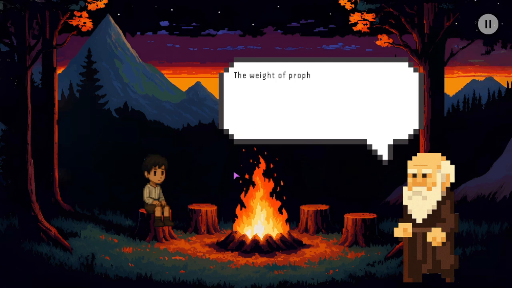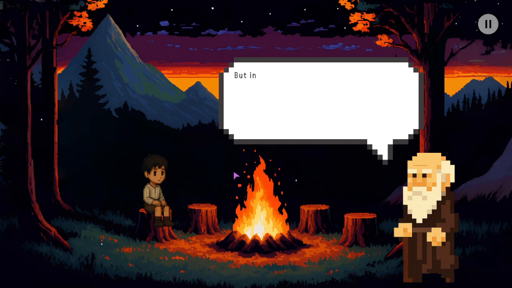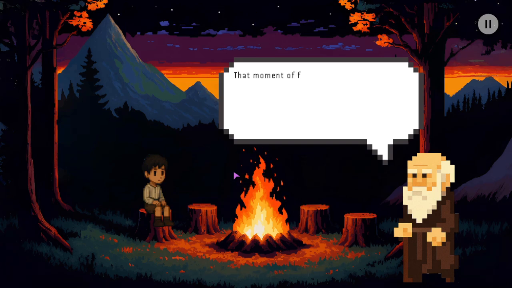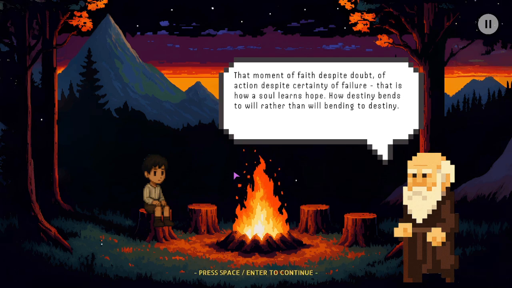The weight of prophecy pressed down like stone. Every vision showed the same ending, dark. But instead of choosing despair, he chose to walk forward anyway. Not because he knew he would succeed. That moment of faith despite doubt, of action despite certainty of failure, that is how a soul learns hope.